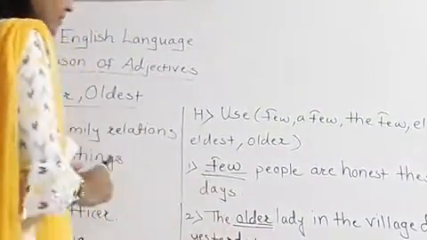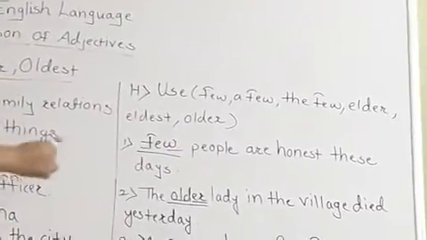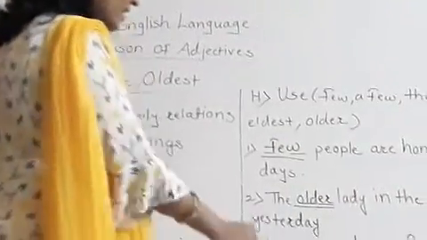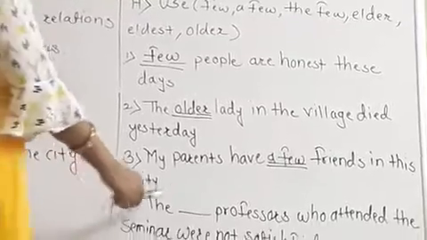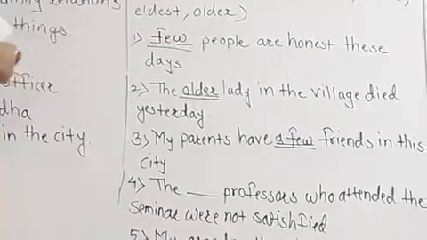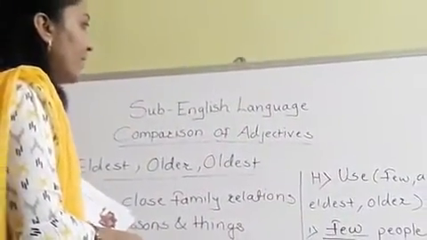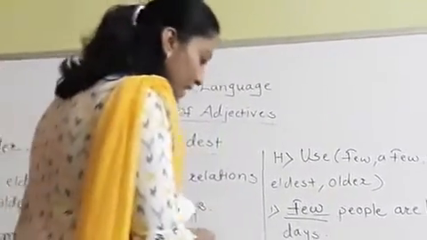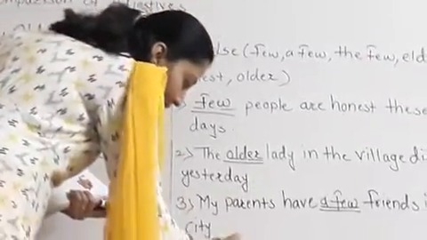Okay, the older lady in the village died yesterday. Okay, now as I have told you, my parents have a few friends in this city. Now the next one, fourth one, the dash dash professors who attended the seminar were not satisfied. Okay, here we will use the elder. The elder professors who attended the seminar were not satisfied. So we will write here elder.